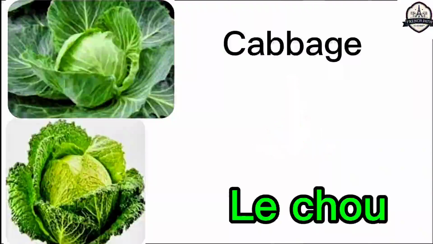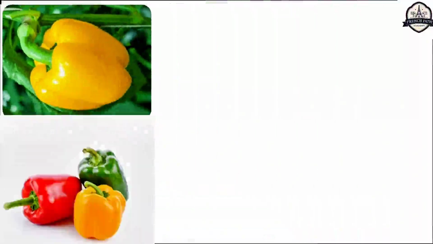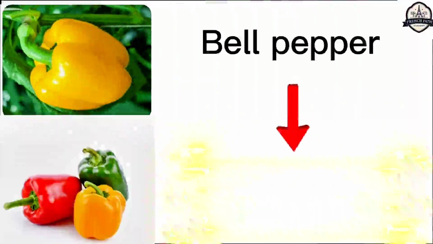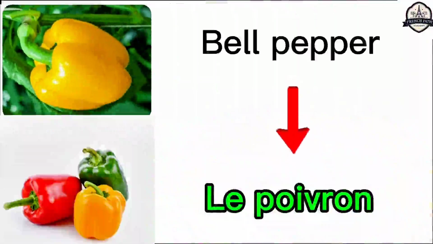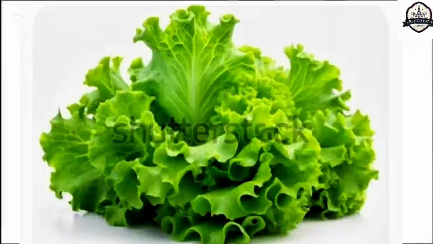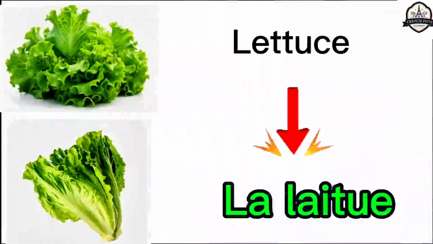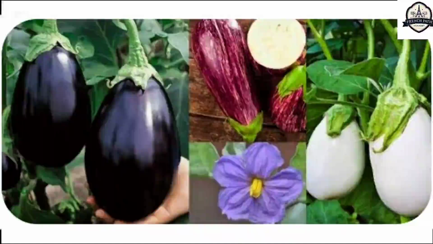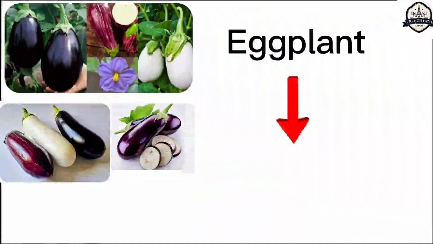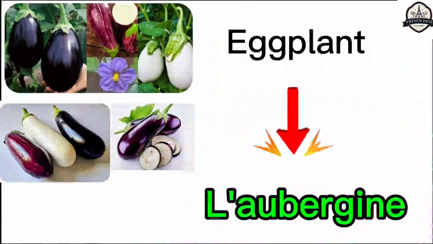This is what we call bell pepper. Bell pepper is called in French language le poivron. Le poivron. Lettuce. Lettuce is called in French language la laitue. La laitue. This is eggplant. Eggplant is called in French language l'aubergine. L'aubergine.